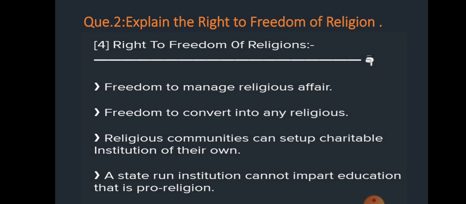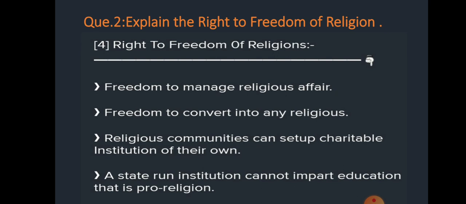Question number 2. Explain the right to freedom of religion. The right to freedom of religion has 4 parts, and it is given in articles 25 to 28. Here are 4 points; you can see these points in your notebooks also.